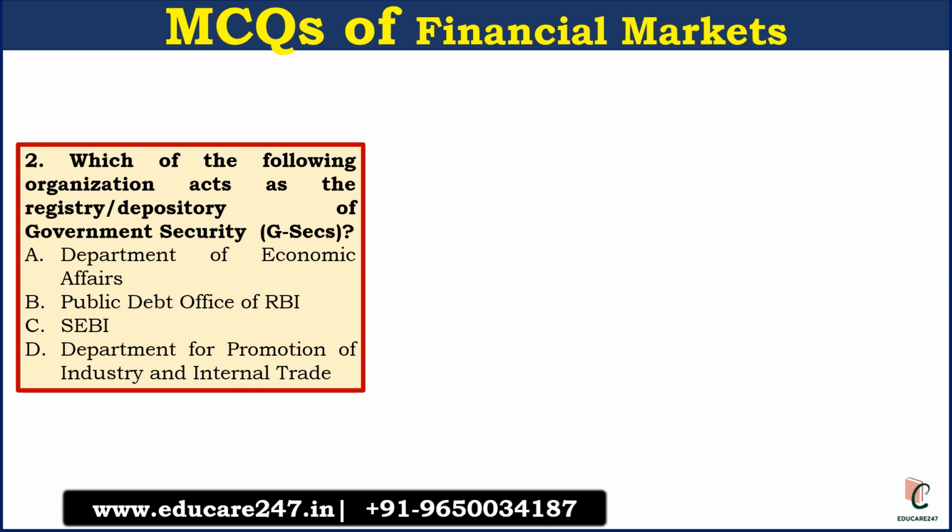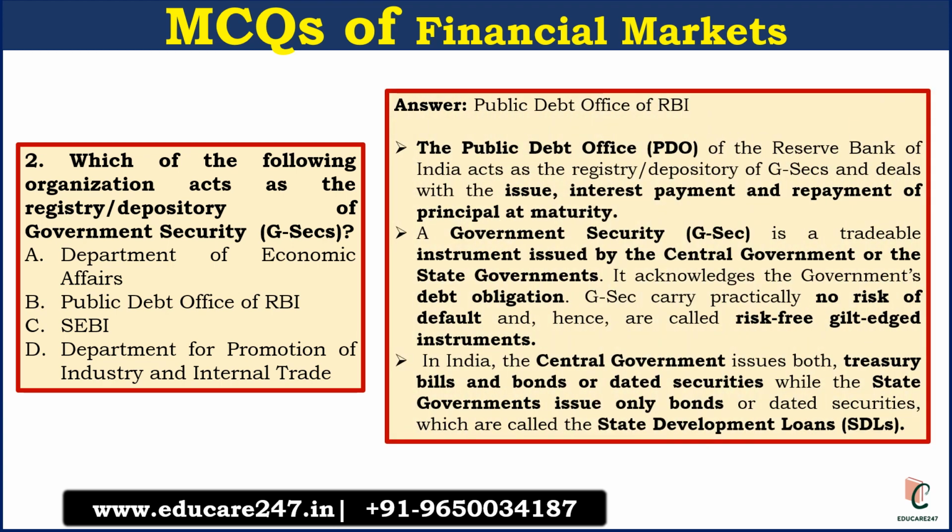The next question is, which of the following organizations acts as registry or depository of government securities? The answer is the Public Debt Office of RBI. So basically the PDO of RBI deals with any issues related to government securities, either the issue, interest payment, or repayment of the principal amount. So basically this is the office which deals with government securities.